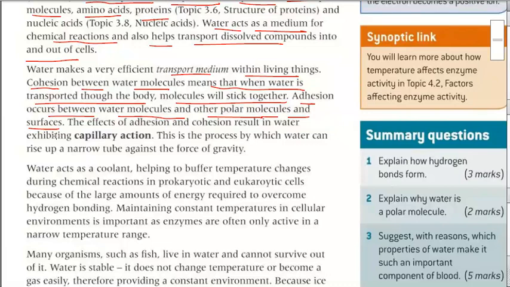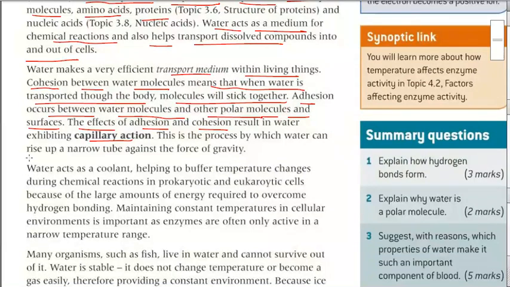Adhesion occurs between the water molecules and other polar molecules and surfaces. This is known as adhesion force. Now the effects of adhesion and cohesion force result in capillary action. This is the process in which water can rise up a narrow tube against the force of gravity. Is that point clear?